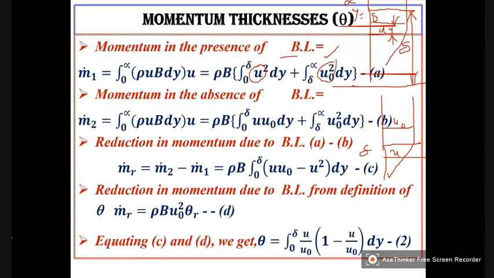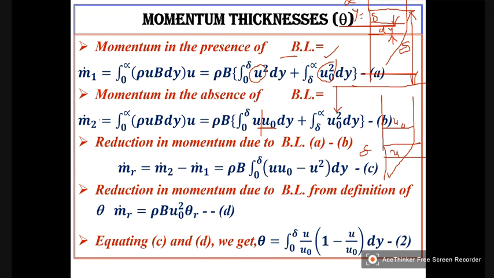Now similarly, this expression also I will split in the same way, and this expression is the same throughout. There is no difference. The only thing is, instead of writing u naught square, I can write u into u naught also, because anyhow u will be u naught itself. So for simplicity, I have retained this expression as u into u naught, only for one you have substituted. It doesn't matter.